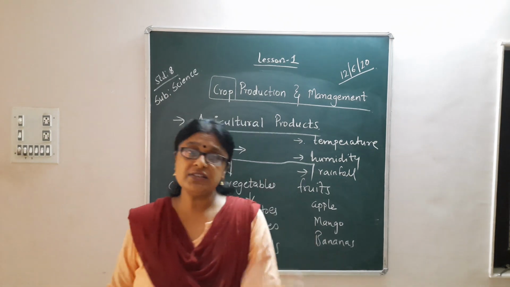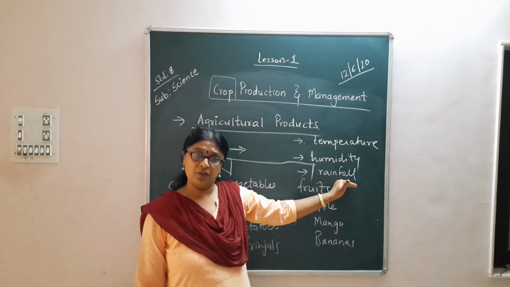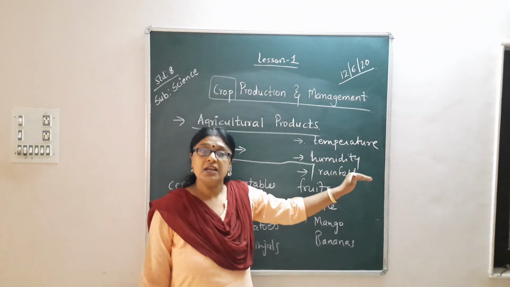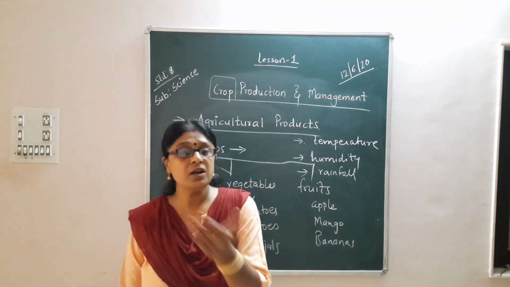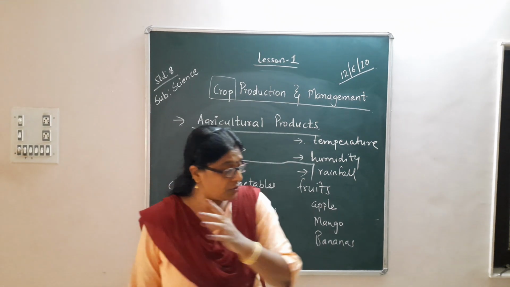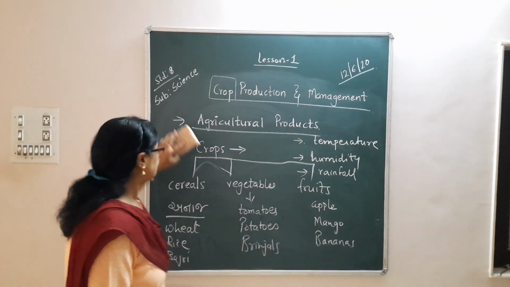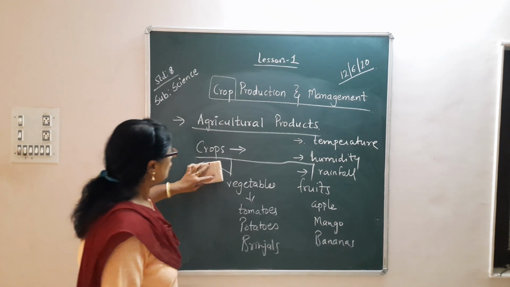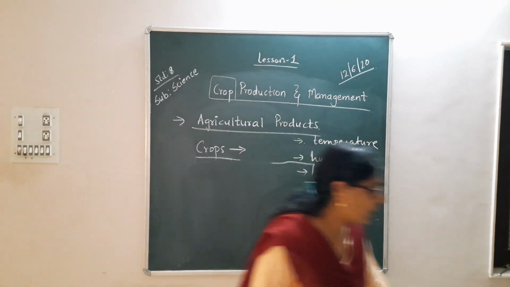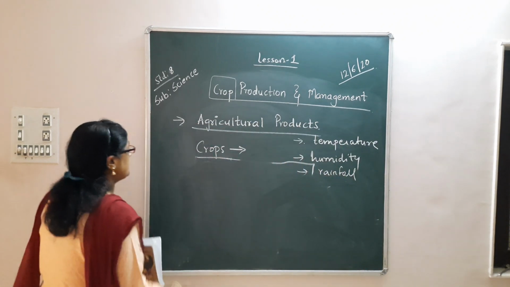There are differences in the temperature, humidity and rainfall, fine? So according to these factors, crops of different kinds are grown in different kinds of regions. But even due to this large diversity, crops can be divided into two parts, that is the Kharif crops and Rabi crops.